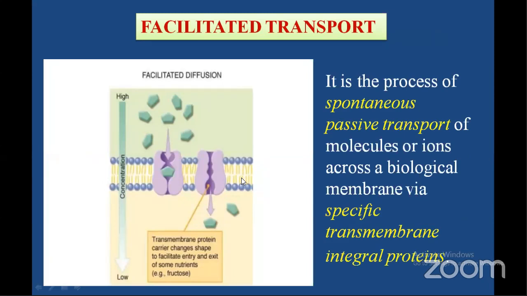Facilitated transport. So this facilitated transport is a spontaneous passive transport of molecules or ions across a biological membrane via specific transmembrane integral proteins. Make a note of this, my dear students. Facilitated diffusion is always aided by the membrane proteins which absorb the substances along with certain electrolytes like sodium, and certain conformational changes occur in the protein that release the substances into the blood or epithelial cells.